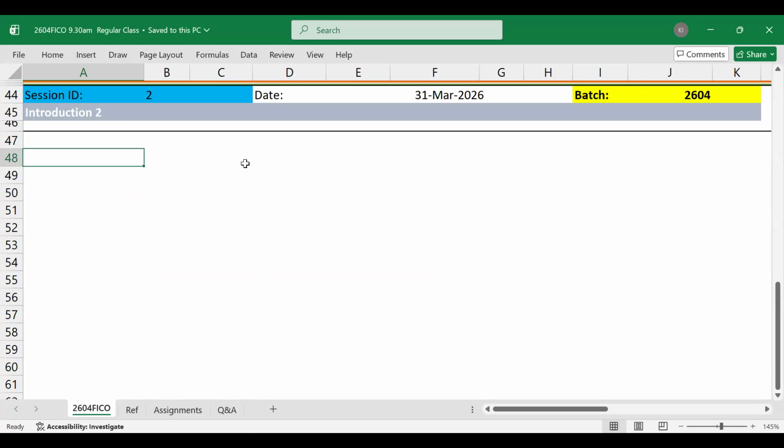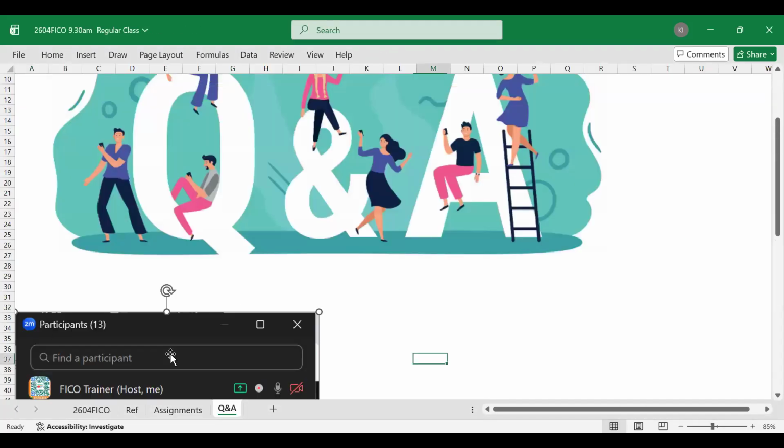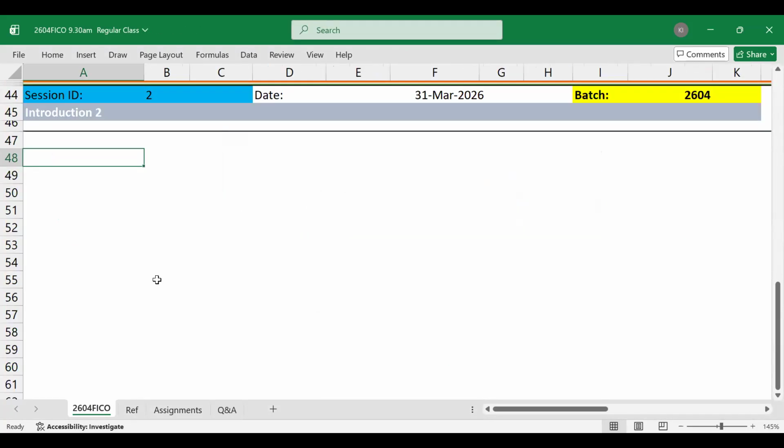Okay, all right. Now let's get into our content, what we wanted to discuss as a part of the FICO course that you are going to learn. Whenever we say we wanted to learn the FICO course, what are the things that you are going to learn, what you are supposed to learn, how you need to prepare your journey, and what are the opportunities that you can expect. All these things we'll discuss now so that you will have some idea what exactly you are preparing and what you're supposed to prepare.